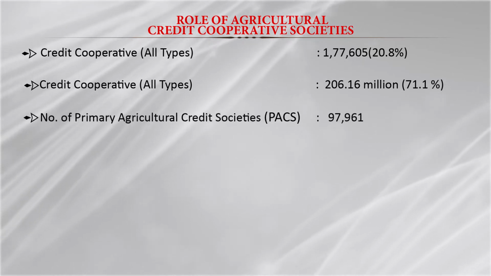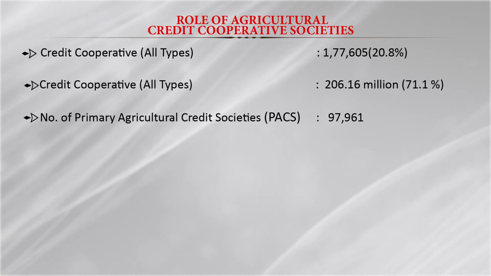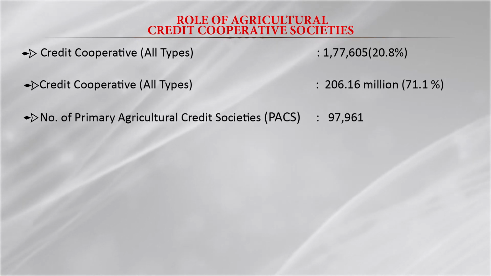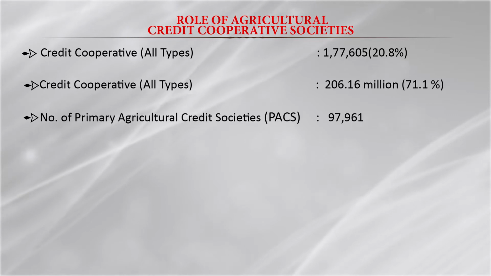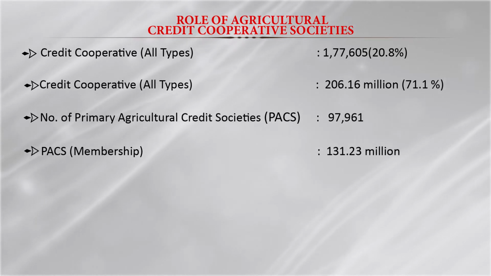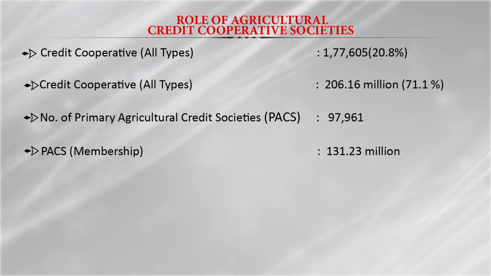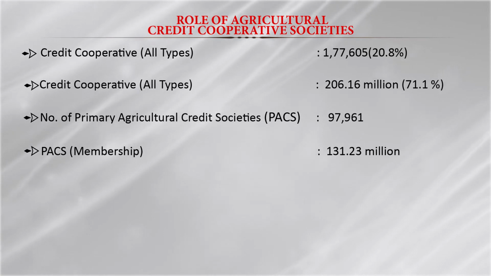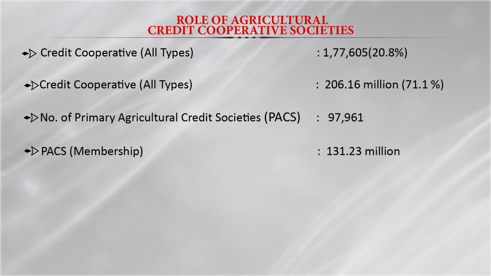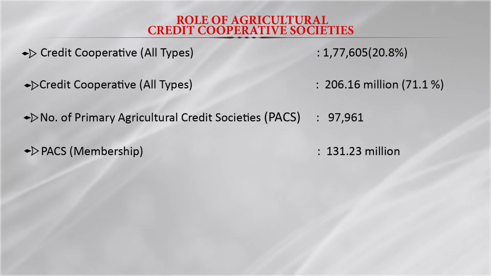And at the grassroots level, the cooperative society which is called the primary agriculture credit society, we have 97,961 of them, and the membership of these primary agriculture credit societies is 131.23 million. And we see the contribution of the credit cooperative societies in disbursement of loans, and the Kisan